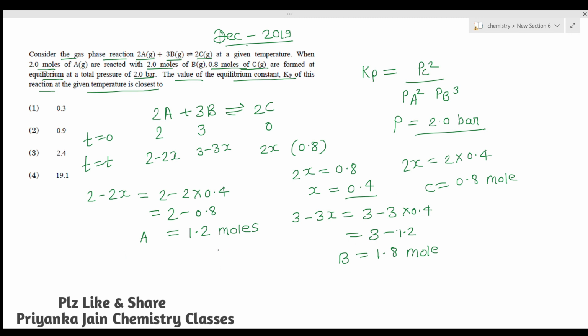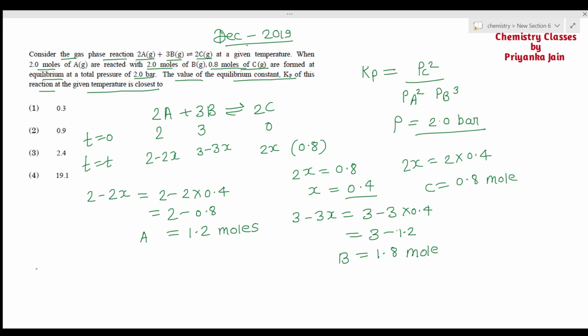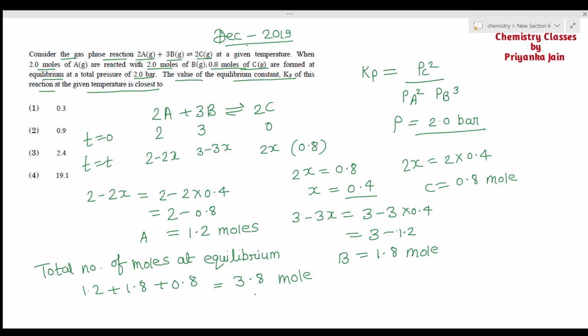So you can find out the total pressure. How can you find the total pressure? Firstly you should know the total number of moles at equilibrium. You just have to sum these all up: 1.2 plus 1.8 plus 0.8. Putting these values, the value will be equal to 3.8 moles. This is the total number of moles at the equilibrium.